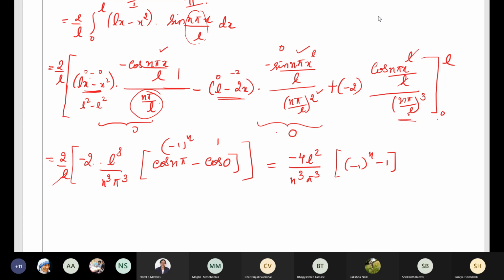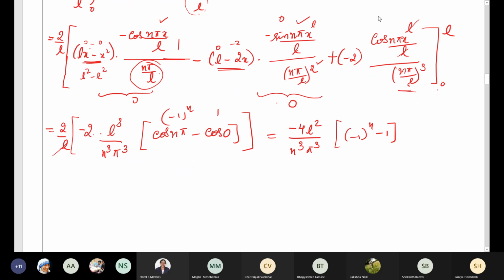Or you can take the negative sign inside. So Bn will be 4L square divided by n cube pi cube into 1 minus 1 power n. This is the value of Bn.